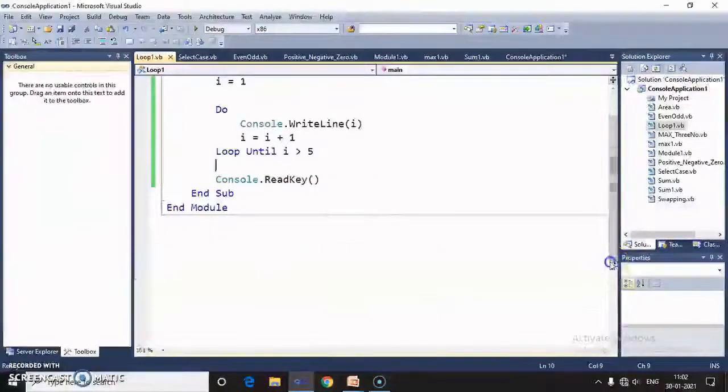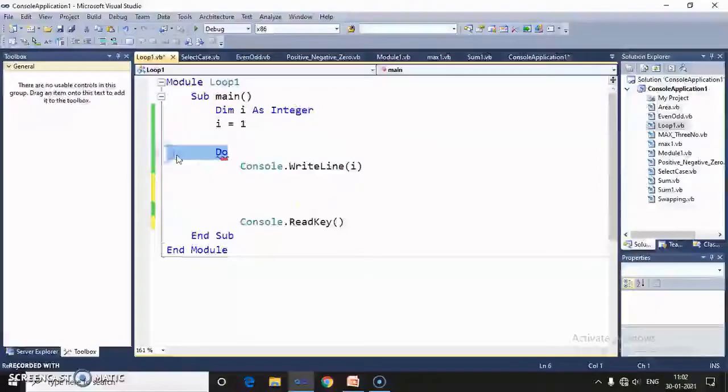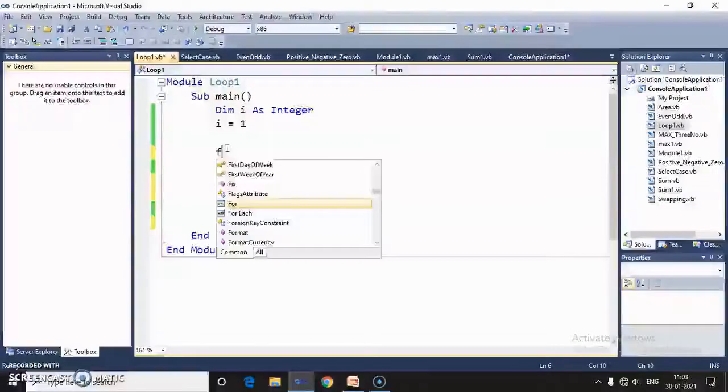Now after that we perform a practical using for next. So here I erase all the statements. Now here write the code using the for statement.